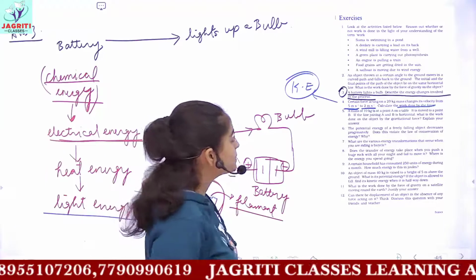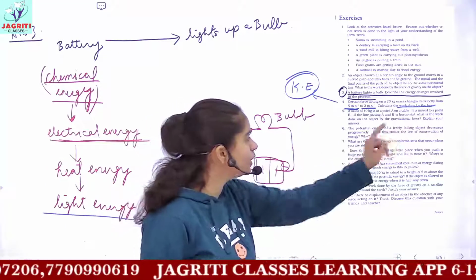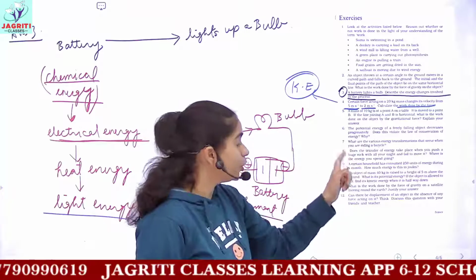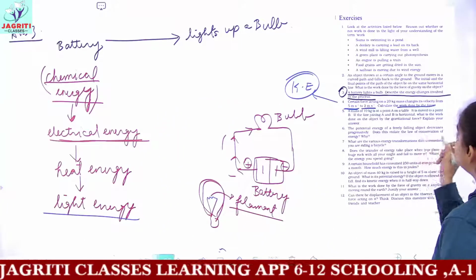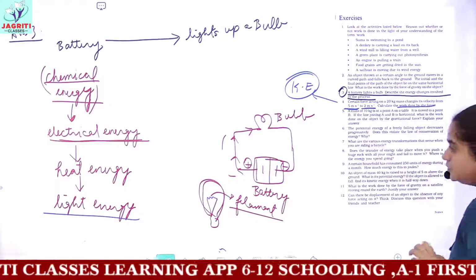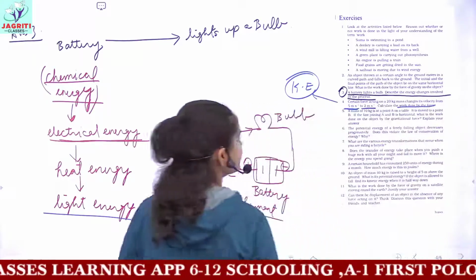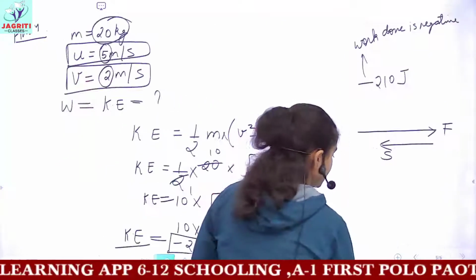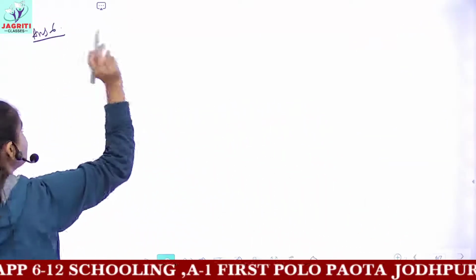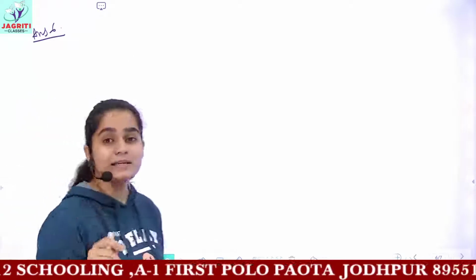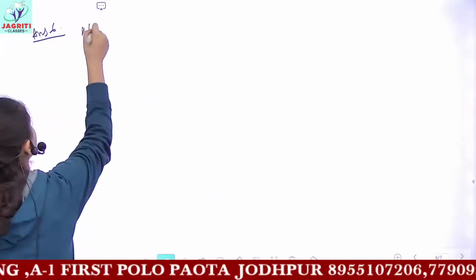Then you have the sixth question: the potential energy of a freely falling object decreases progressively. Progressively means gradually. Does this violate the law of conservation of energy? You are given that the potential energy of the object is decreasing. So, does this violate the law? The answer is no.